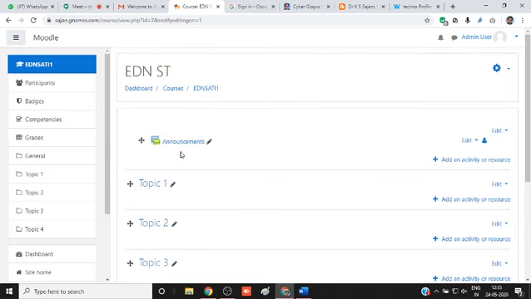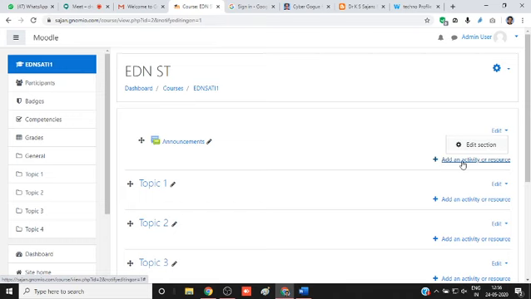Here you can add announcements. These plus icons are just to click and drag. This icon is to edit this title. In that way, you can edit each and everything in this platform. You can add some discussion forum. If you would like to add a discussion forum or introduction video here, you can add. Without going into those things, I would like to add one thing here.